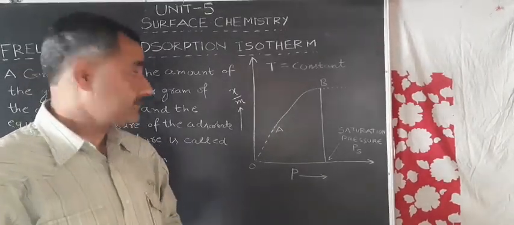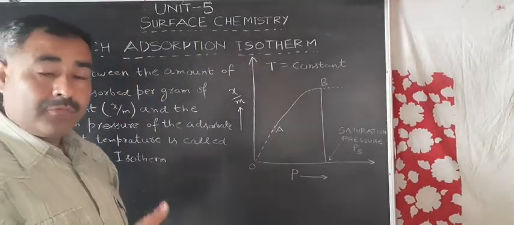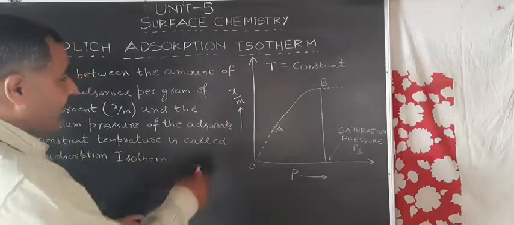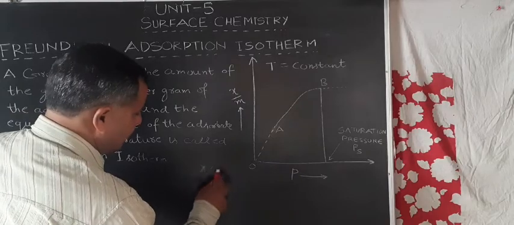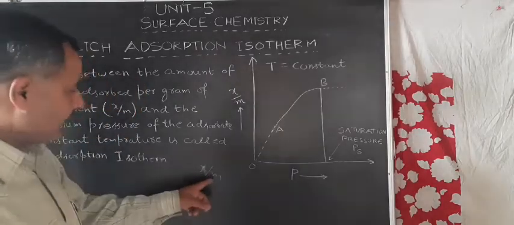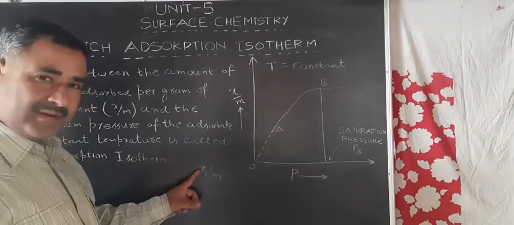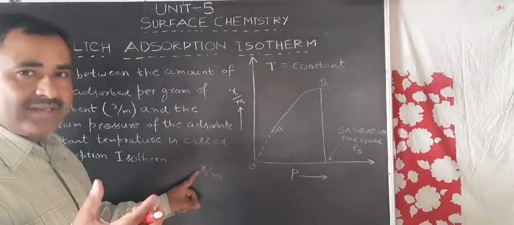when the adsorbent is taken in the form of powder. Further, the extent of adsorption of a gas on a given adsorbent is represented by x upon m, small x upon m, where m is the mass of the adsorbent and x is the amount of the adsorbate which gets adsorbed when the adsorption equilibrium is attained.